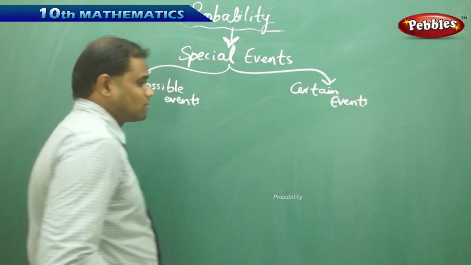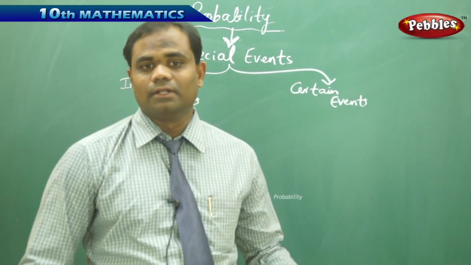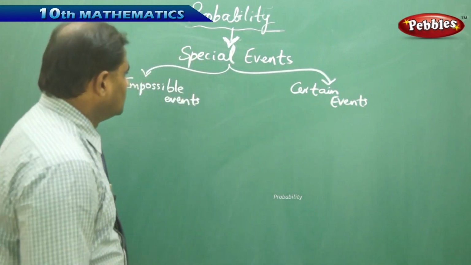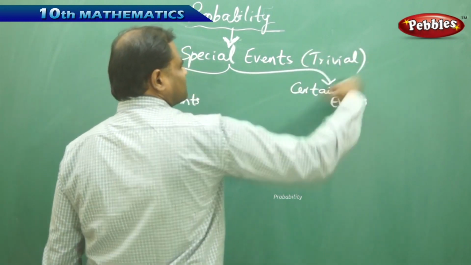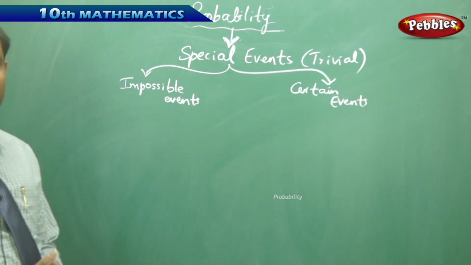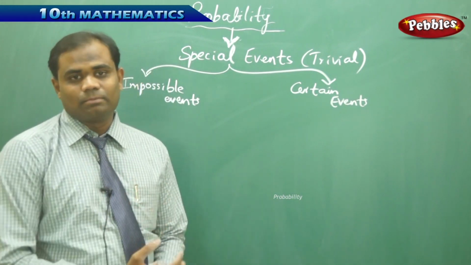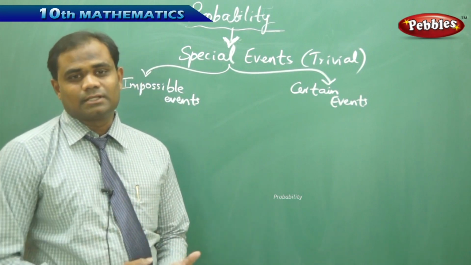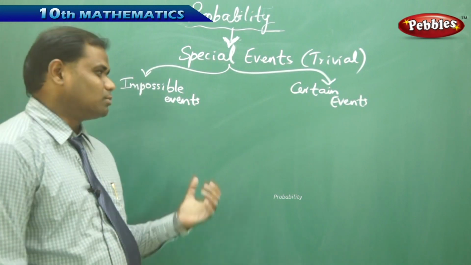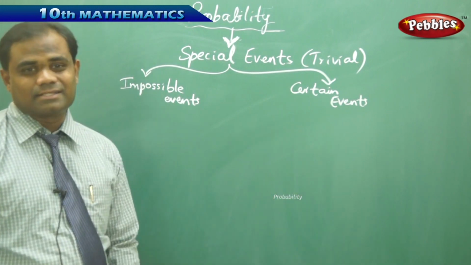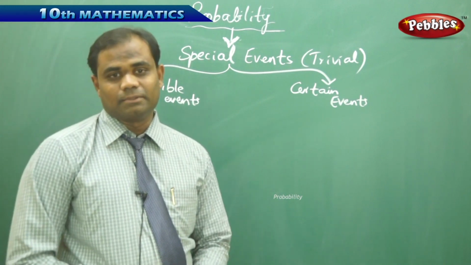These are the two types of events which are called special or trivial events. Now, what is special about impossible events? When I take a situational problem, if it is impossible to find the probability, then we call that an impossible or a certain event. Let's understand the definitions through more exclusive examples.